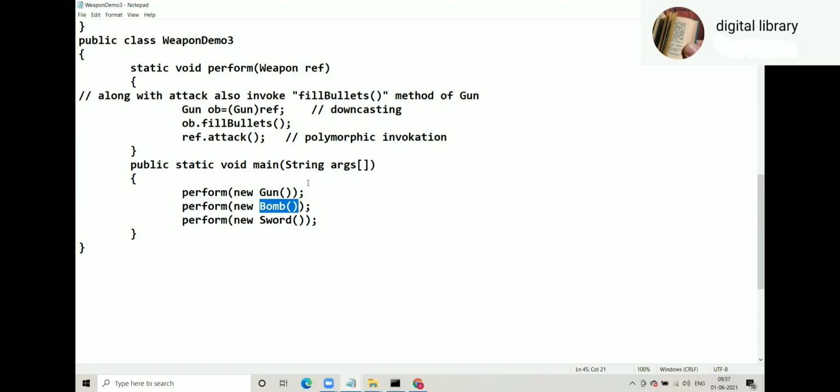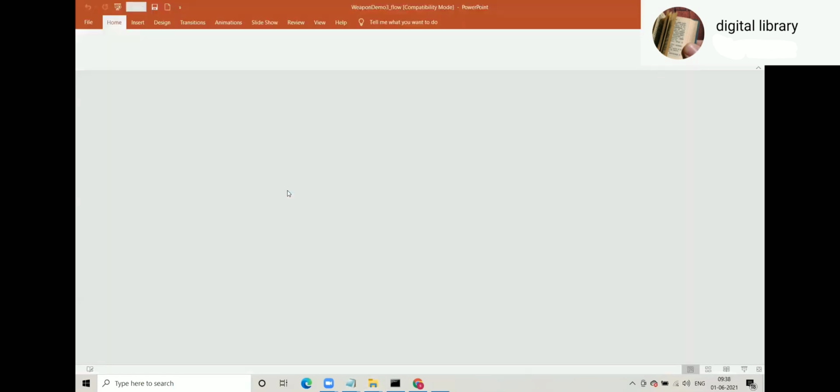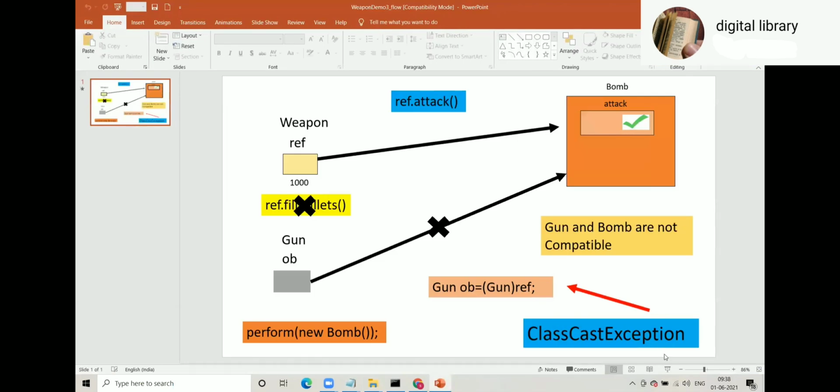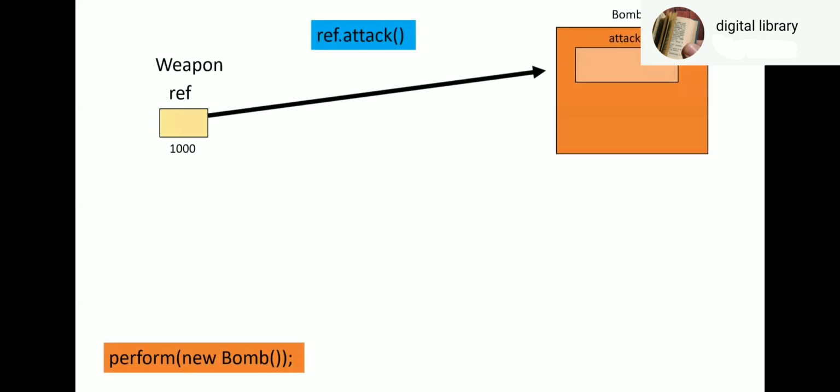So what is the solution for that? Instance of gun. Yes, instance of. So the flow of weapon demo 3: ref of weapon type. When you say bomb, ref refers to bomb.